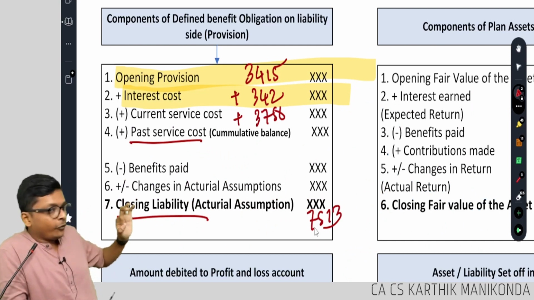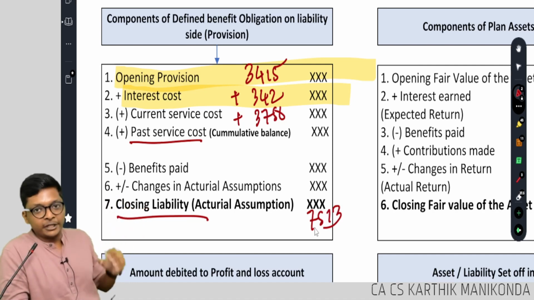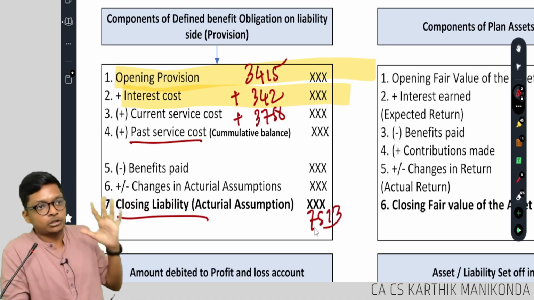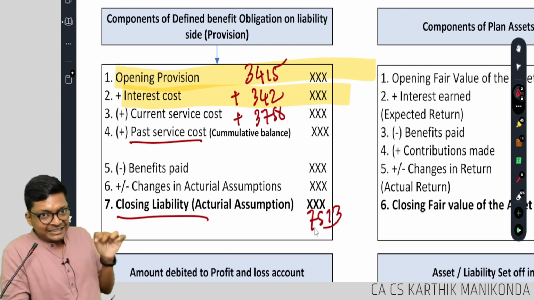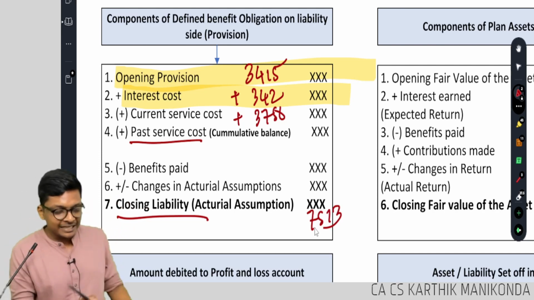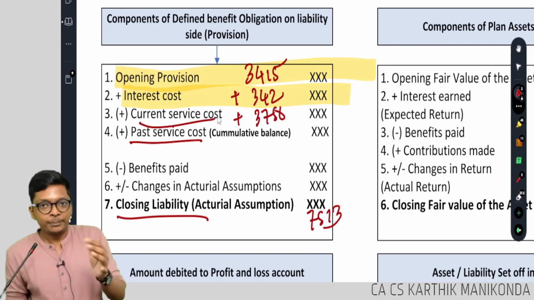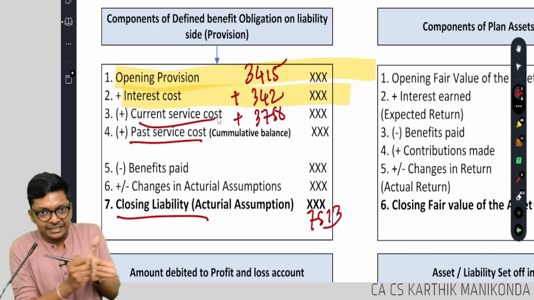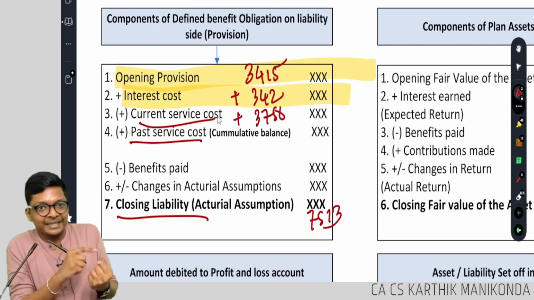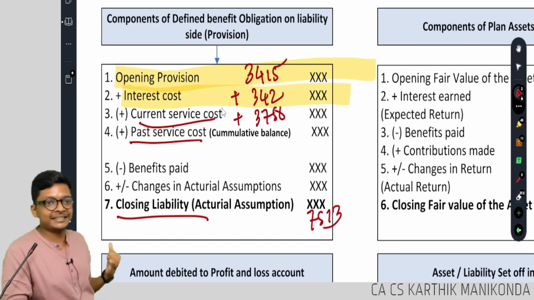So this 3415 is called opening provision. This add 342 is my interest cost or finance cost. The current year provision that we are creating is called current service cost. Because he is serving this year in the company, it's a cost for me that I have to pay him after 5 years. Understanding the meaning of the term, guys?